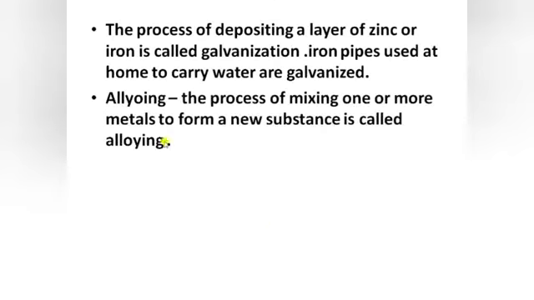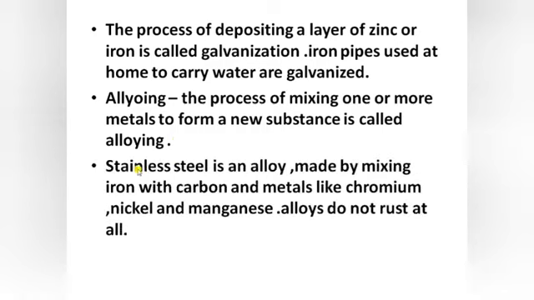Next is alloying. Alloying is the process of mixing one or more metals to form a new substance. Stainless steel is an alloy because it is made by mixing iron with carbon and metals like chromium, nickel and manganese. So alloys do not rust at all because they are made up of different metals, chromium, nickel, manganese and other metals.